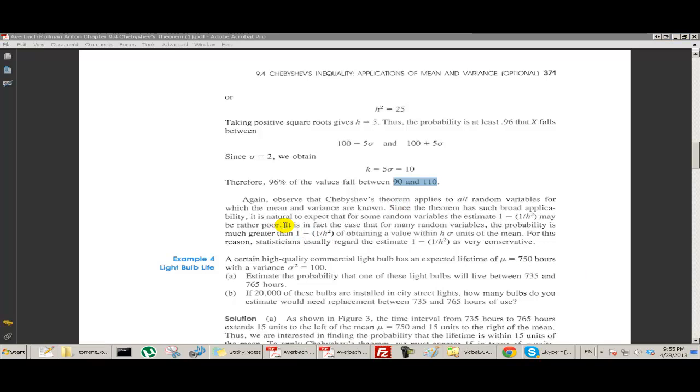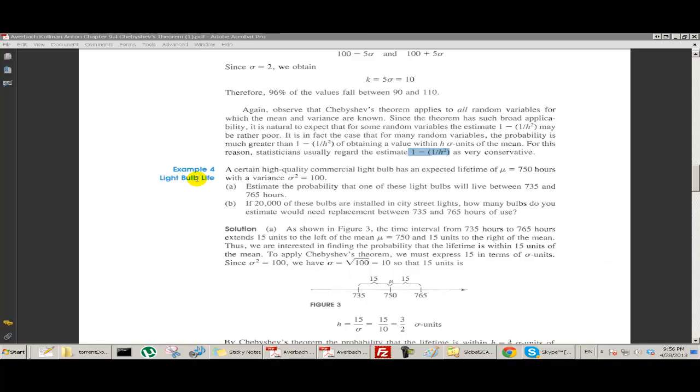In fact, for many random variables, the probability of obtaining a value within h sigma units of the mean is much greater than this. For this reason, statisticians usually regard this estimate, for example 96%, as very conservative. It's always true, so it's at least that, but if we know more about the random variable, which we'll see in the next two sections, we'll come up with an even stronger estimate, or an even higher percentage.